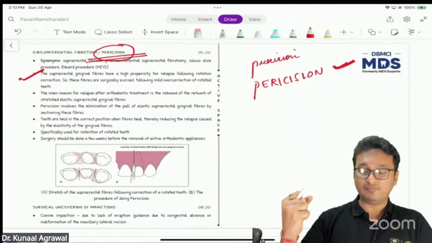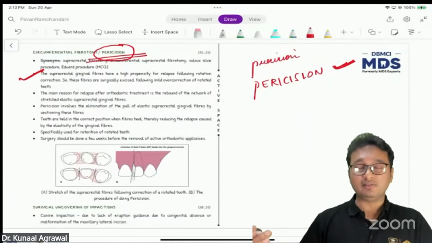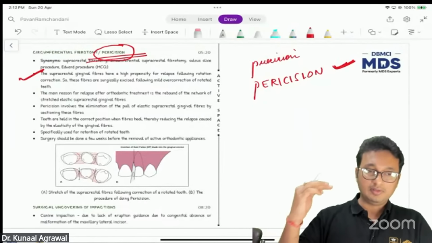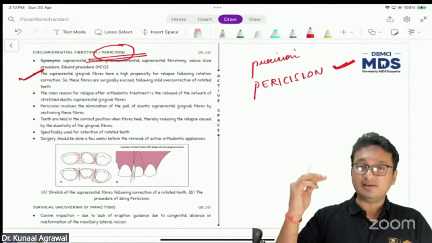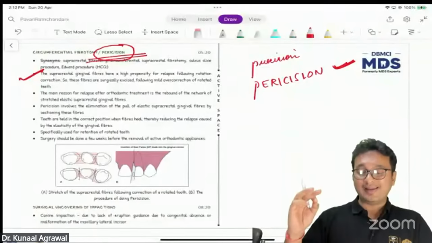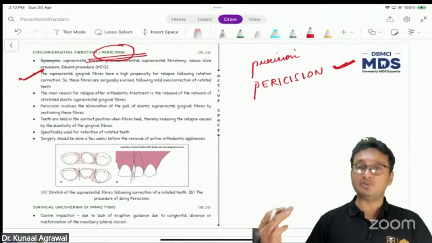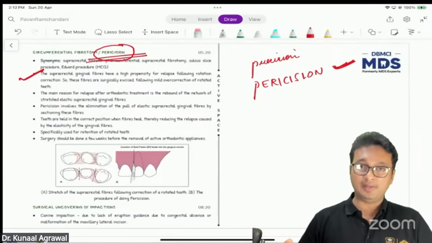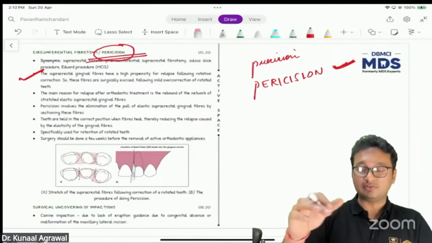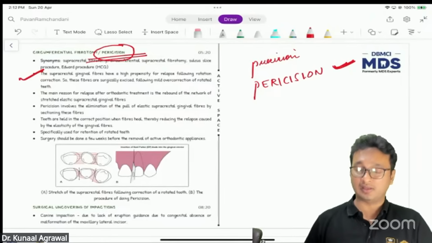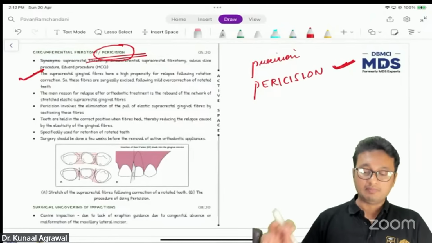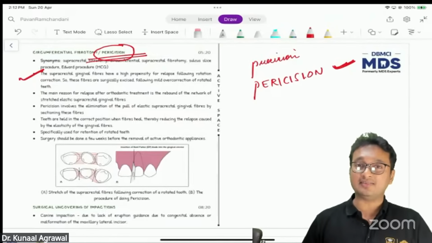They are primarily responsible for relapse. The best way to prevent that relapse is to sever the circumferential gingival fibers by the procedure called CSF.